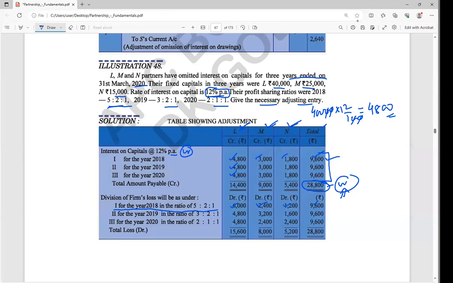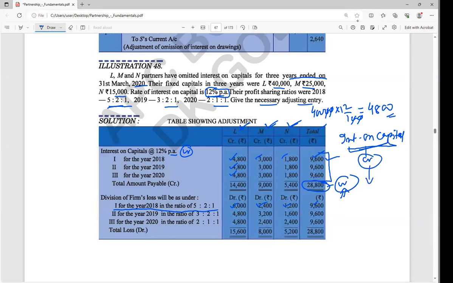So three partners were there, L, M, N, and something is omitted. Omitted in the sense of what? That you have not written it. So what we were supposed to do, we will do in the same manner. For example, interest on capital that partners are going to get from the firm, that means the partners' capital account should be credited. If it was not credited before, now we should do the credit.